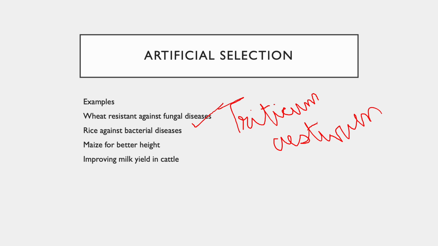This was all about plants. Now, when we move on to animals, this is about improving the milk yield in the cattle, and for this, we are trying to start by selecting the cattle which are giving us a good milk yield and trying to breed them with the ones which have a higher yield of milk. So, here also artificial selection can be done at the animal level.